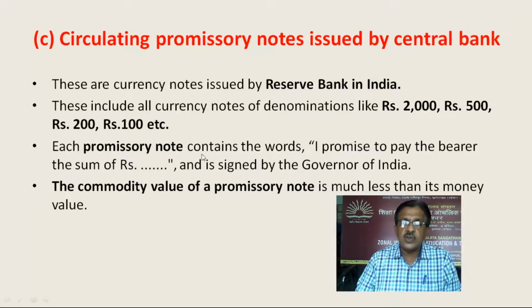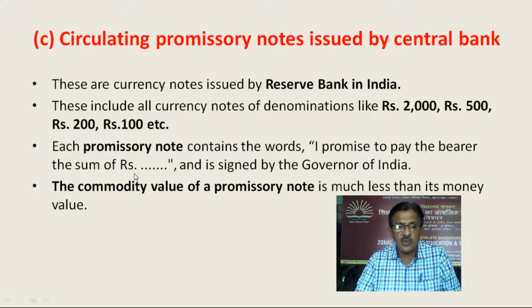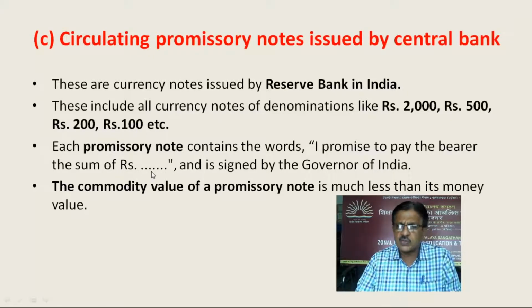Each promissory note contains the words, and it's very important, "I promise to pay the bearer the sum of rupees." So the amount will be mentioned here. The sum of rupees may be 2000, maybe 500, maybe 200, maybe 100, maybe rupees 50, rupees 20, rupees 10 and so on, and it is signed by the Governor of India. The commodity value of a promissory note is much less than its money value.